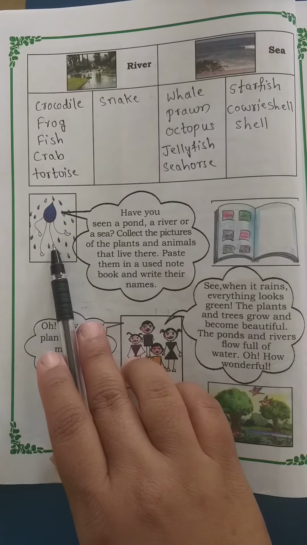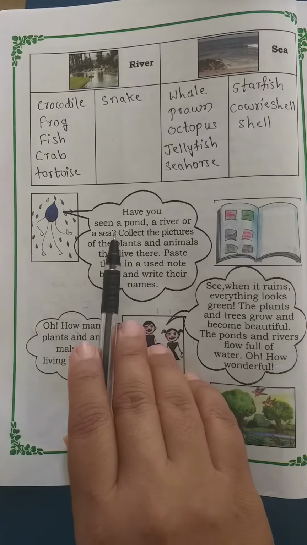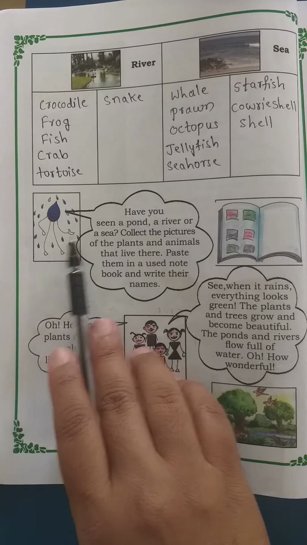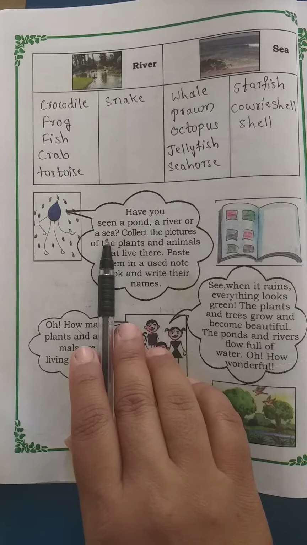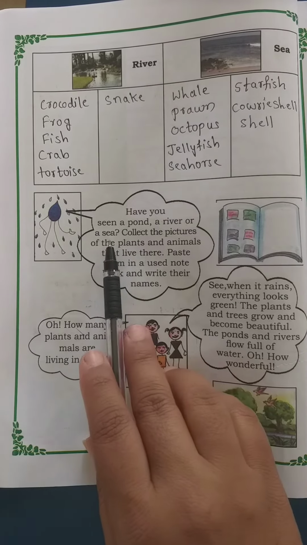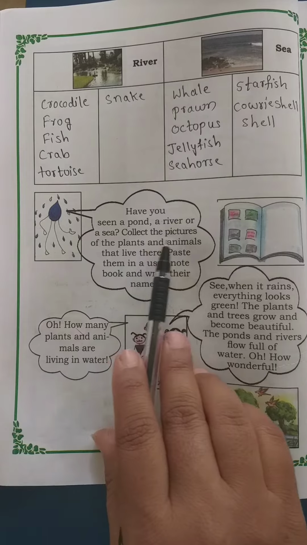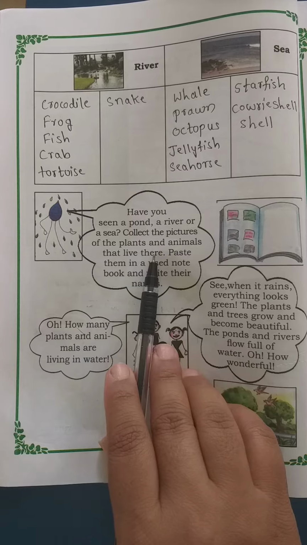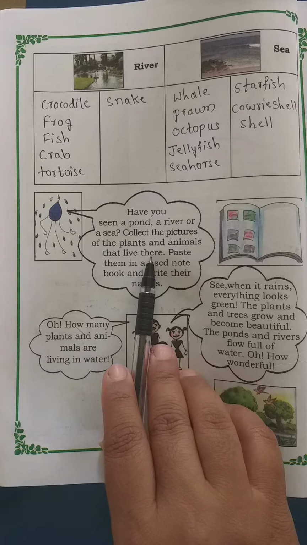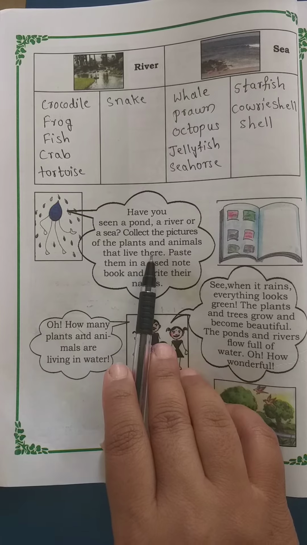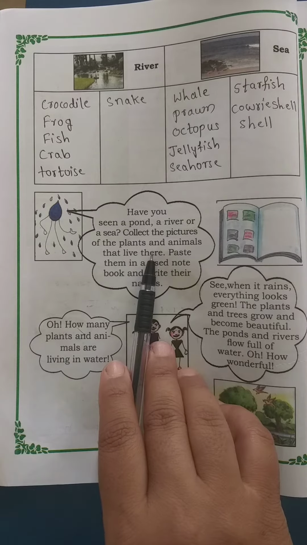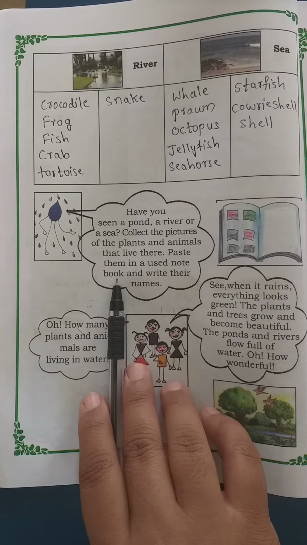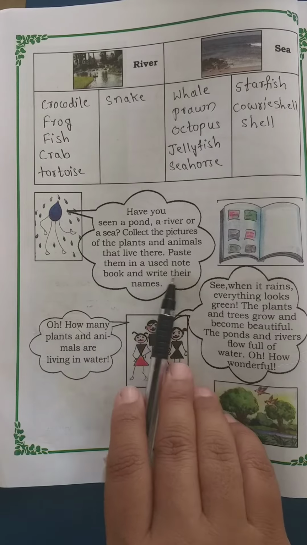Now see here, the droplet, what is it telling us? Have you seen a pond, a river or a sea? Collect the pictures of the plants and animals that live there. We have to collect the pictures of the plants and animals which live in the river, pond or sea. Paste them in a used notebook and write their names.